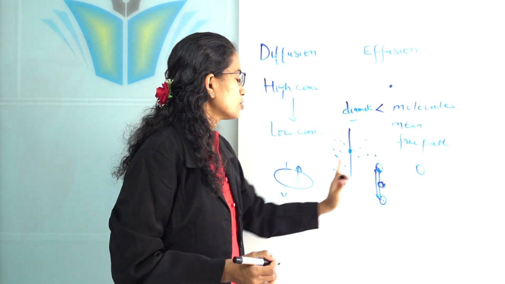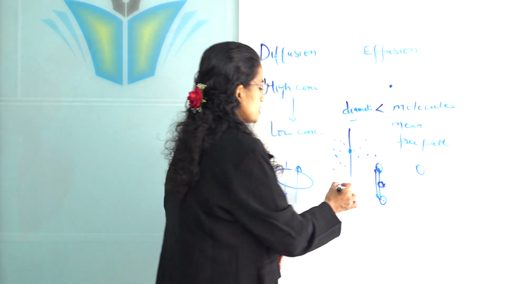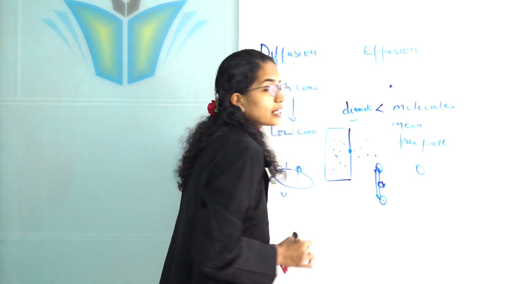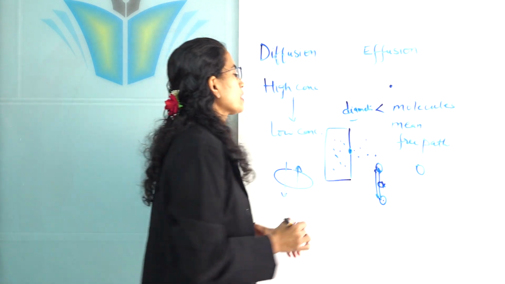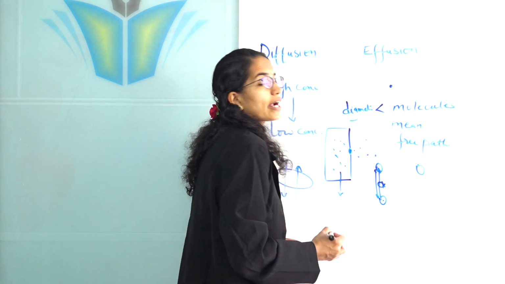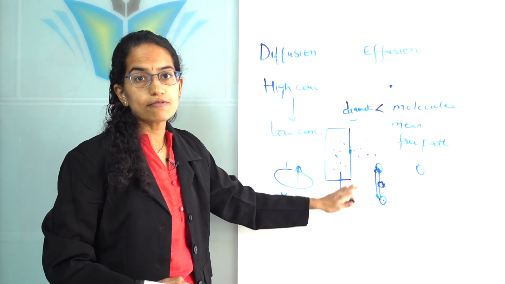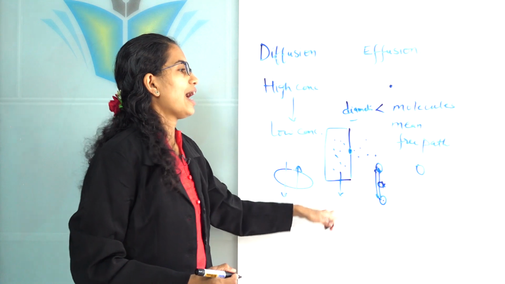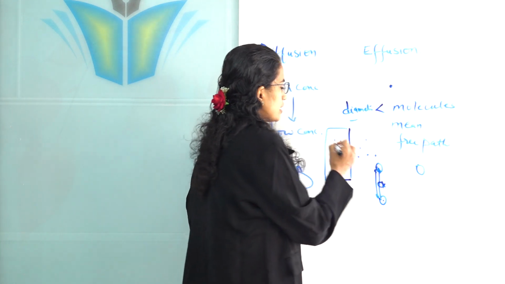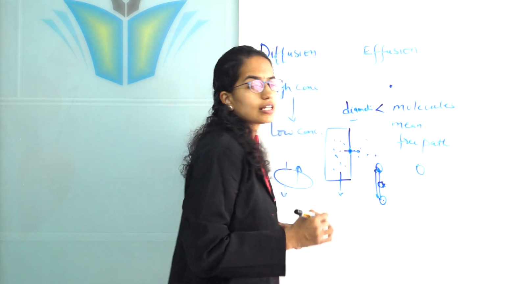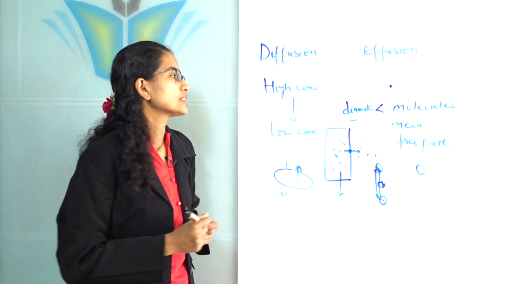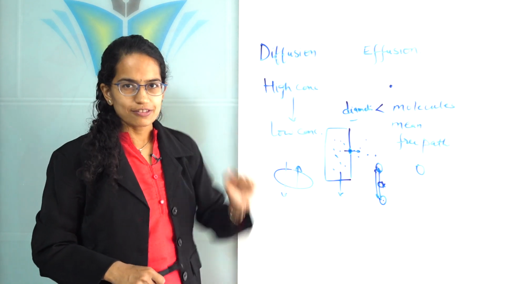But even if there is no pressure difference, these particles which are present here are already in random movement. Also, this is seen in gas particles. Why? Because gas particles are in a state of relatively higher kinetic energy and are smaller in size. Since they are smaller in size, they can easily move out through the orifice. And this is how we explain effusion.